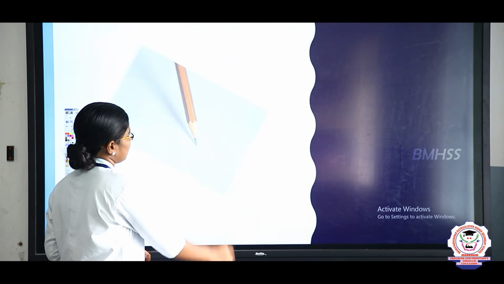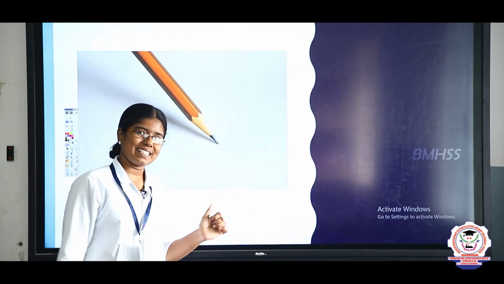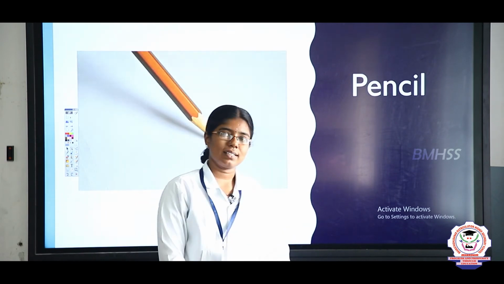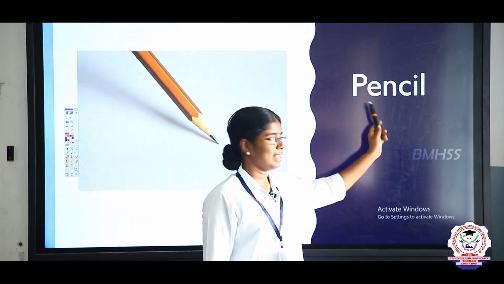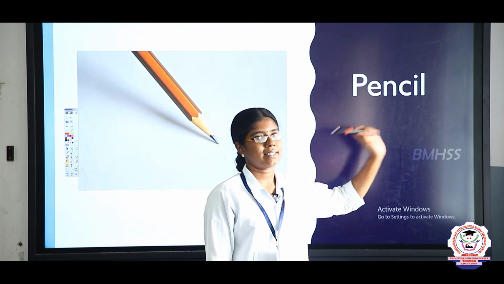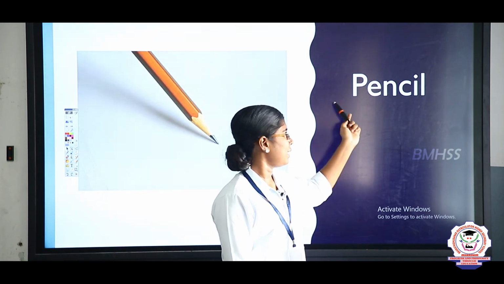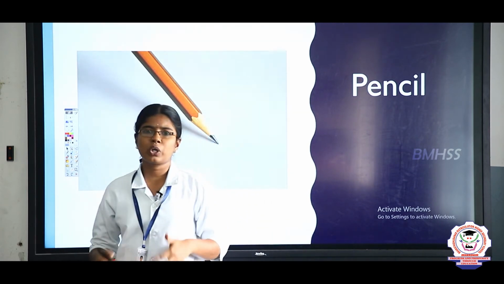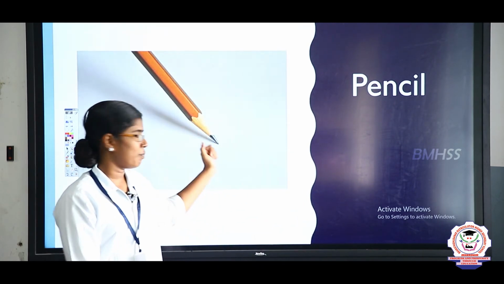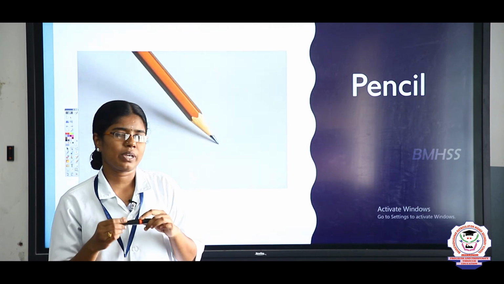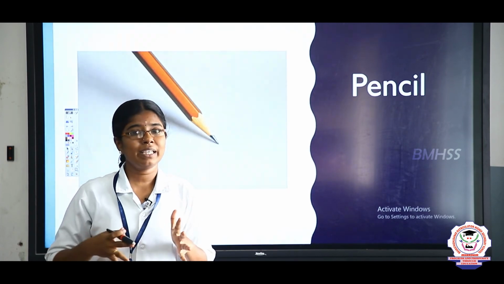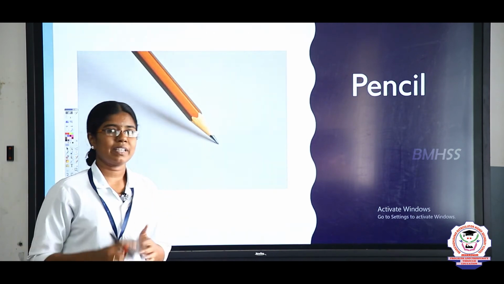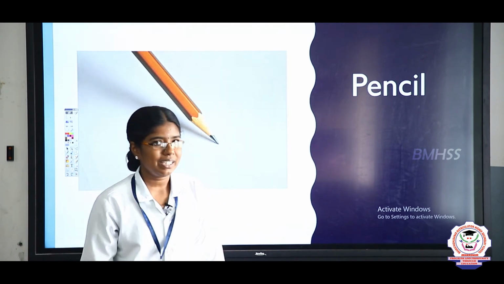Next, pencil. What picture is this? Yes, this is the picture of pencil. What is the spelling of pencil? P-E-N-C-I-L, pencil. Say it again. P-E-N-C-I-L, pencil. Whenever we are going to write with the help of pencil, you have to sharpen it first. Then only your handwriting will be neat and nice. So with the help of the pencil, we can write whatever we want.